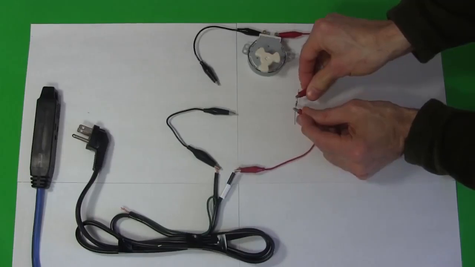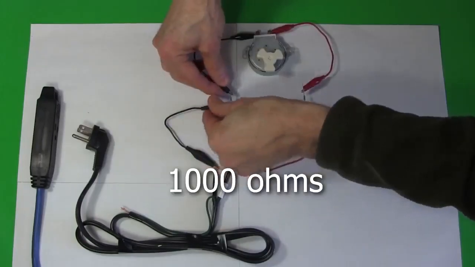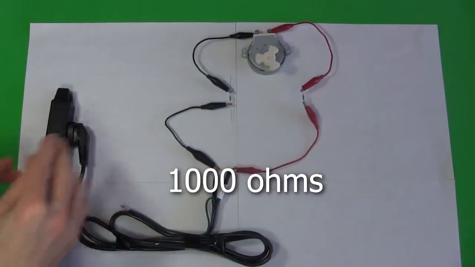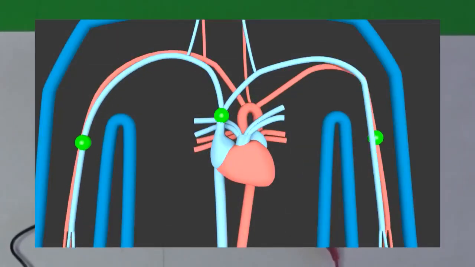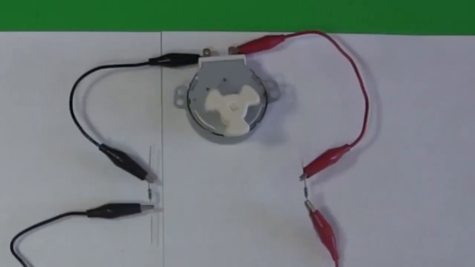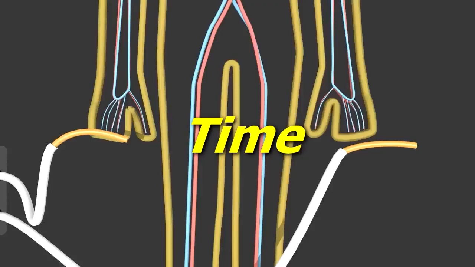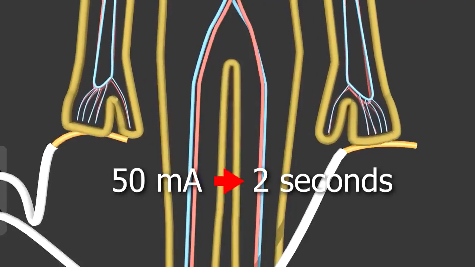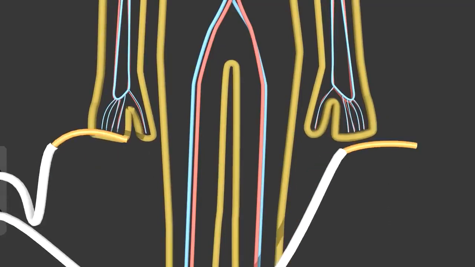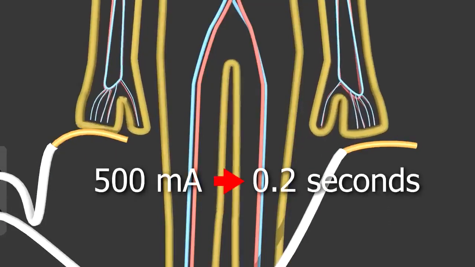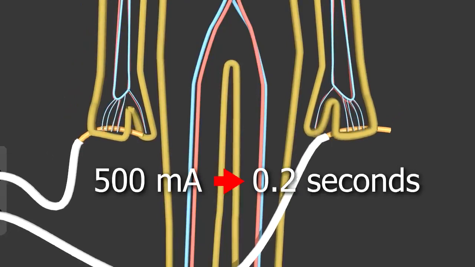So here I replace the resistors so that the resistance adds up to only around 1,000 ohms. Now when I plug it in, the motor turns. That's analogous to more current flowing through the heart. So with wet skin, the resistance is lower, causing more current to flow, more amps. How long the current flows also has an effect. At 50 milliamps, if you manage to let go within 2 seconds, then you'll be okay. But if the current is 500 milliamps, then you have just 0.2 seconds to let go